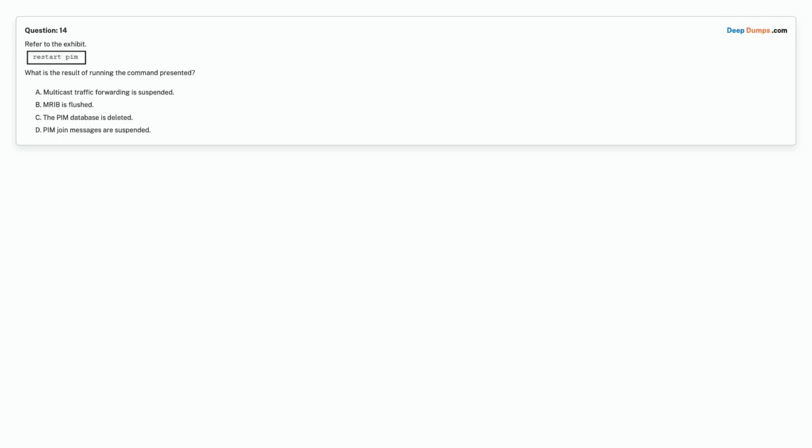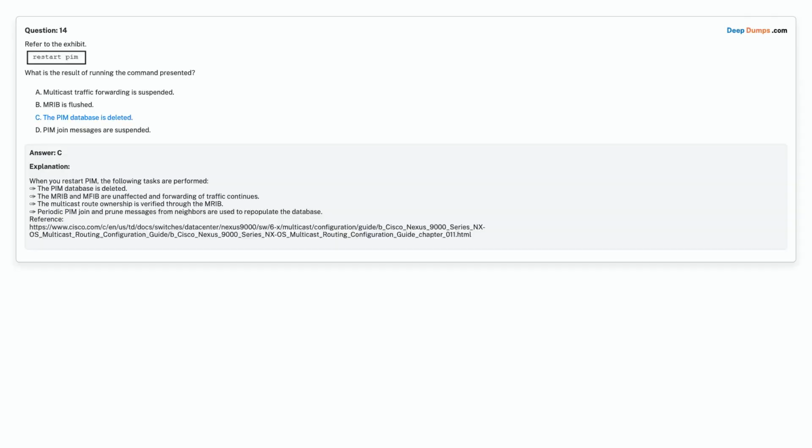Question 14. Refer to the exhibit. What is the result of running the command presented? Option A, multicast traffic forwarding is suspended. Option B, MRIB is flushed. Option C, the PIM database is deleted. Option D, PIM join messages are suspended. Choose the correct answer. Correct answer is option C, the PIM database is deleted.